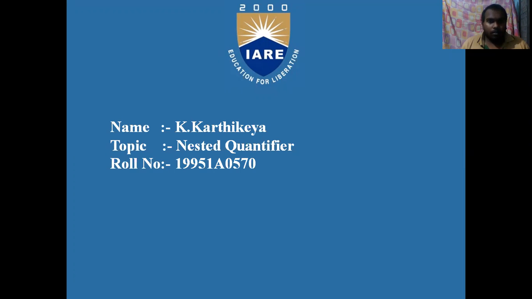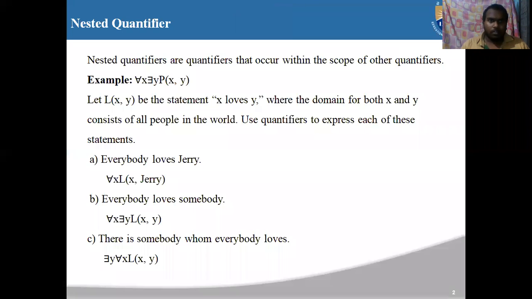In this session, I will explain nested quantifiers. What are nested quantifiers? Nested quantifiers are quantifiers that occur within the scope of other quantifiers. For example, for all x there exists y, P of x comma y is an example of nested quantifiers.